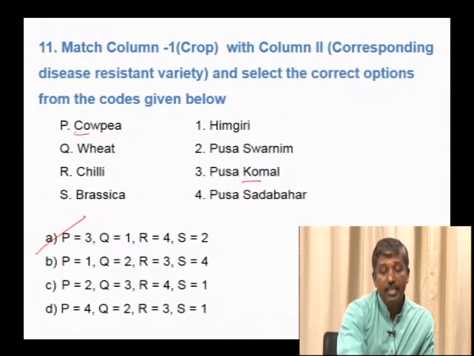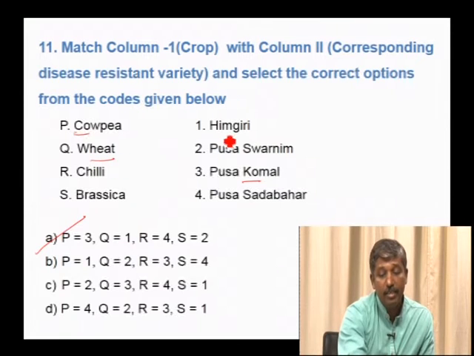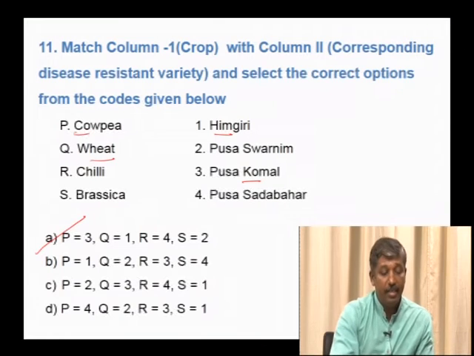Q, wheat: heat, you remember it as hima, cold. You can relate like that: wheat, Himagiri; chilli, Pusa Sadabahar; brassica, Pusa Swarnim. Hence, the right option is A.